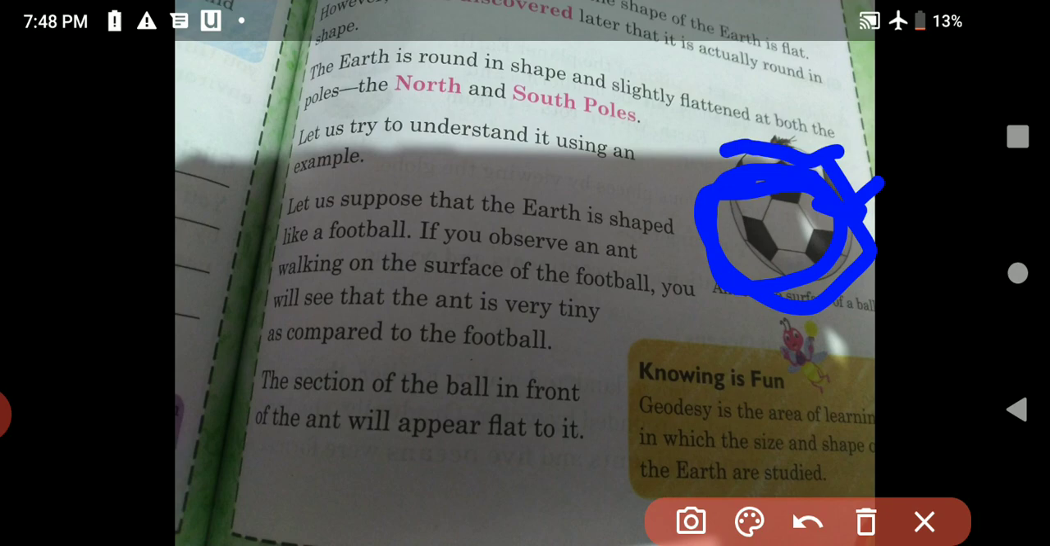Similarly, we are tiny as compared to the earth, in front of the earth. So it looks flat to us when we look outside the window. And when we observe from outer space, from a distance to the earth, it looks round in shape. Now you can understand with an example why it was said that the shape of the earth is flat, and after that it was discovered that it is actually round in shape. All of you have understood this?